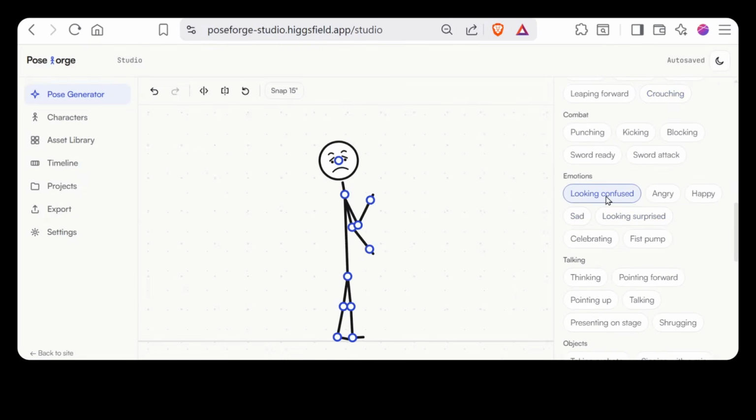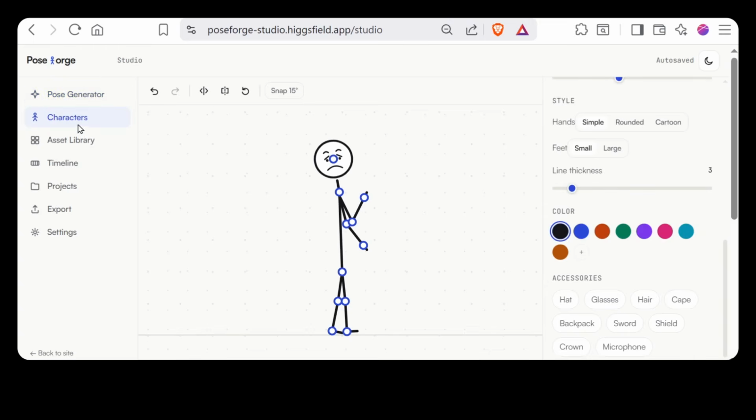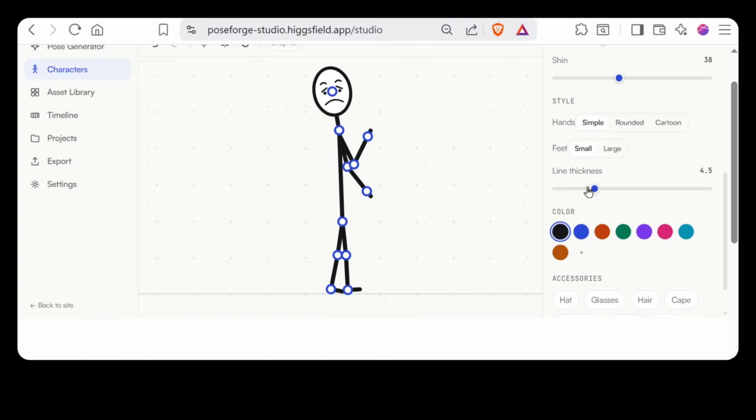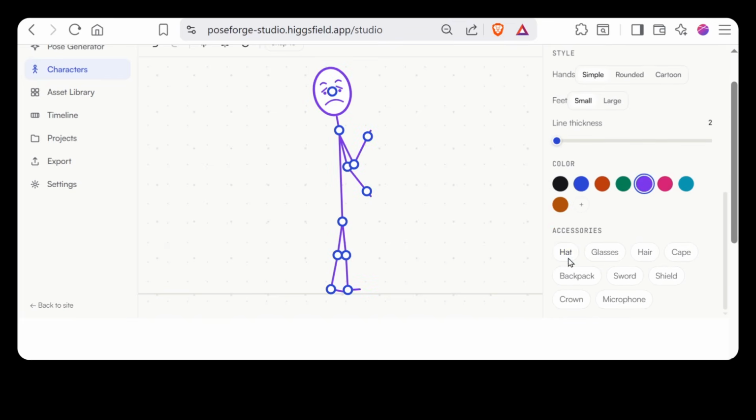Now the second feature, and this one's my favorite, the character editor. This lets you build your stick figure exactly how you want. You can change the head style, the head size, the line thickness. You can also change the color of the whole figure, and even add accessories to the figure, which is really cool. This is how you get a character that actually looks like yours and stays consistent across every video.